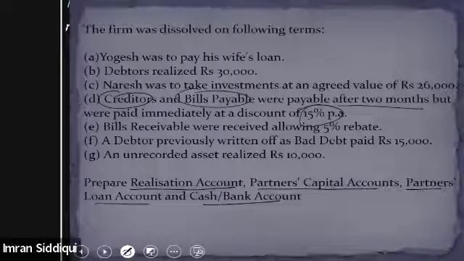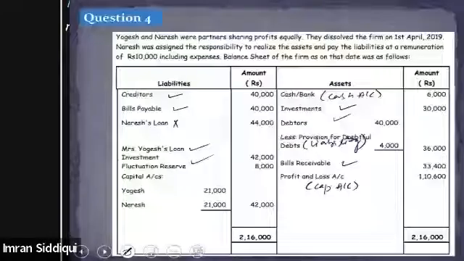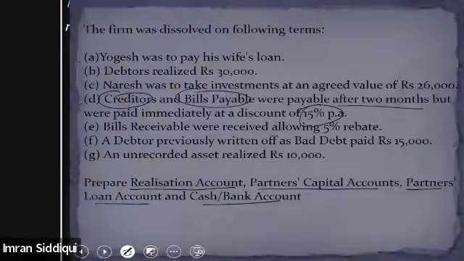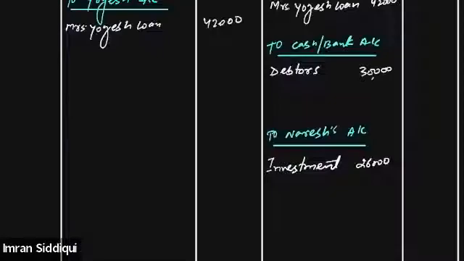Okay, so let me show you how the calculation will be done in this case. First of all, let's talk about the creditor first. The value of the creditor was 40,000. So total amount payable towards creditor is 40,000. But because we are paying before the due date, we will be given a discount, at 15% per annum.